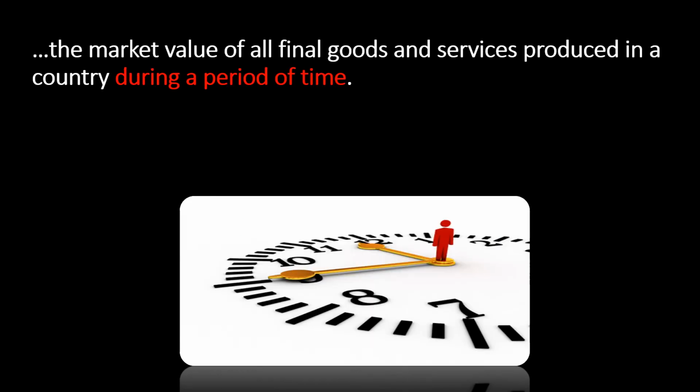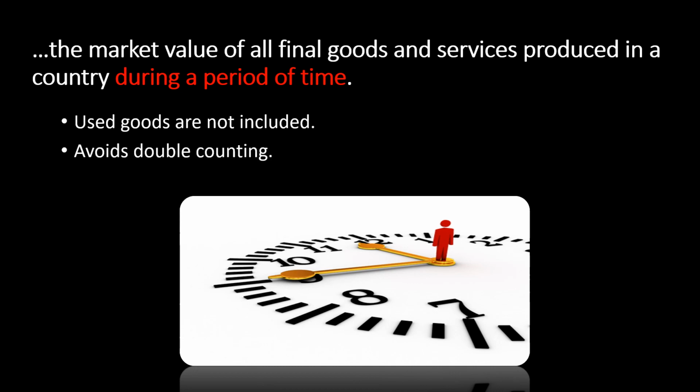And the last part of this definition is during a period of time. We only want to count the production that's happening during that period of time because we want to look at the overall production, income, and well-being that's happening when things are being produced. What this does is this says we are not going to count used goods, because if we count used goods, we're going to end up actually double counting the value when they were produced and then when they were sold maybe for the second, third, or 50th time. And what we want to do is we want to avoid that double counting.